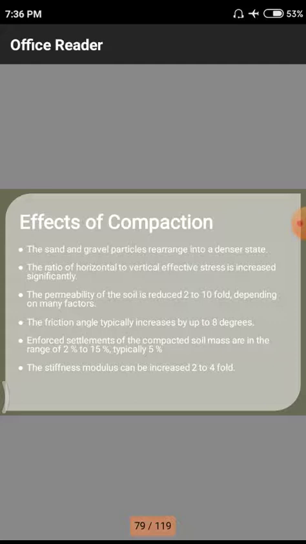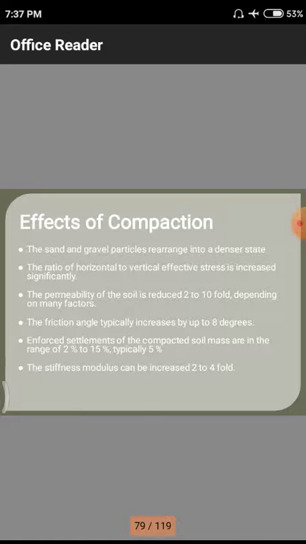The sand and gravel particles are rearranged into a denser state. That means in both of these soils we are having a huge amount of void, so whenever this technique is applied on the particular soil, there may be a huge amount of rearrangement in the particular soil strata and fractions.